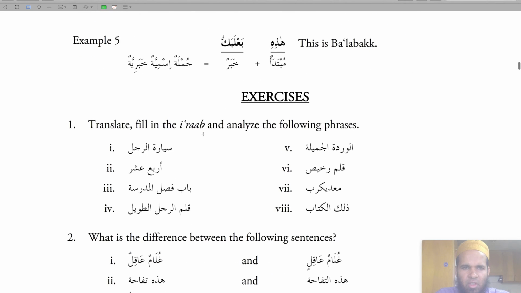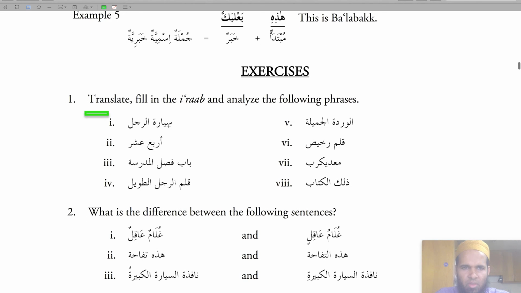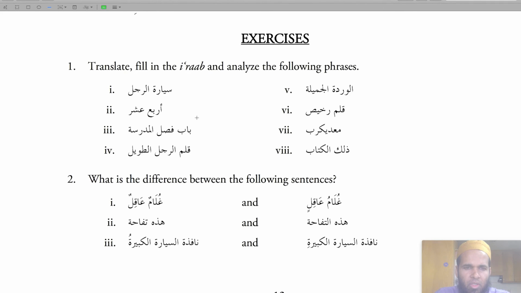Exercise. Translate, fill in the i'rab and analyze the following phrases. Number 1. سيارة الرجل. So it means the car of the man. Number 2, 14. Number 3. باب فصل المدرسة.